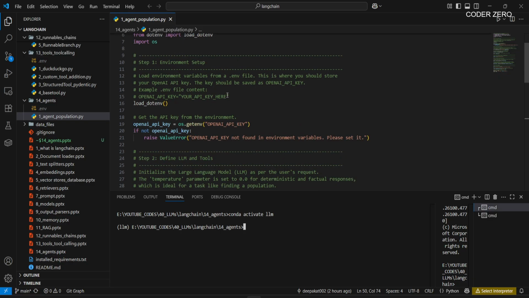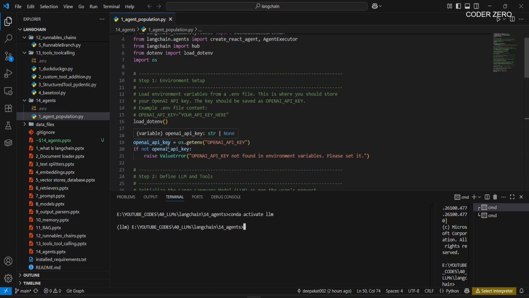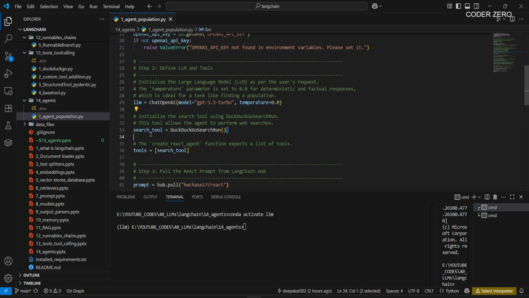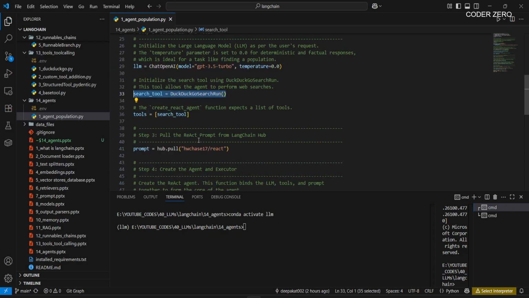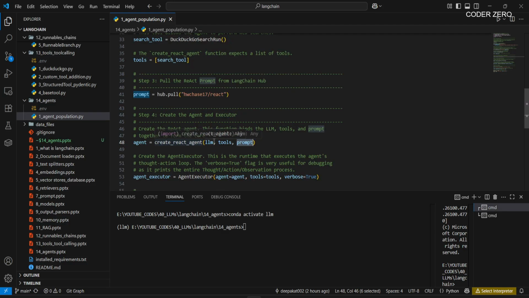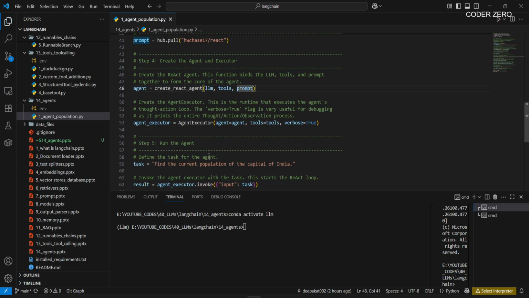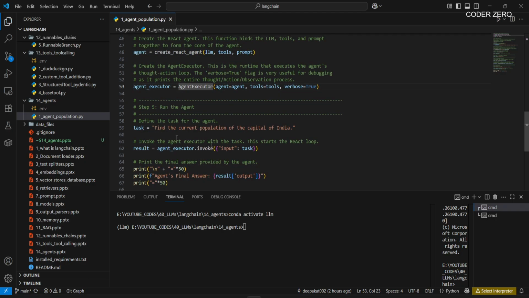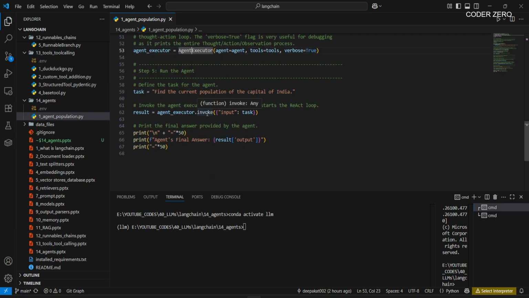So here we are setting up our OpenAI key. Then here this is our LLM, and then this is our search tool, DuckDuckGo search. Then here we are pulling the React framework from LangChain Hub. The React agent is created using the LLM, tools and prompt. Then using that agent we create the Agent Executor. So this whole pipeline is getting controlled and executed by the Agent Executor. Now this is our task, and this is how we are invoking.